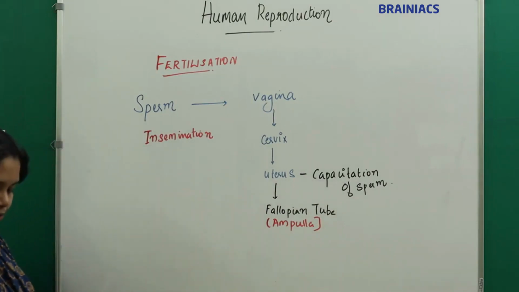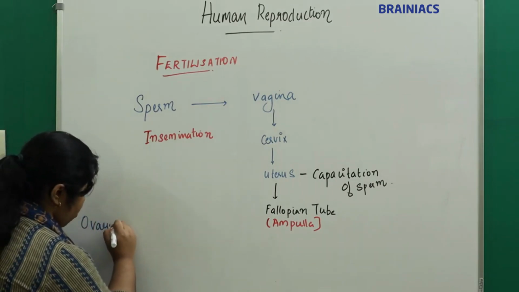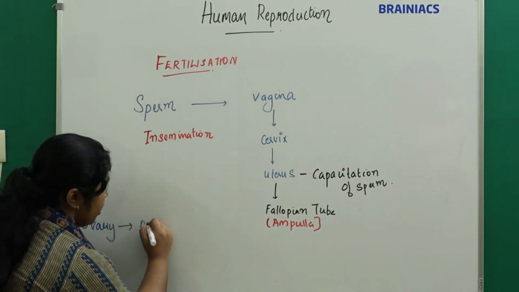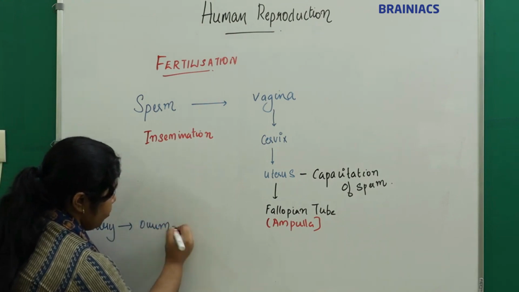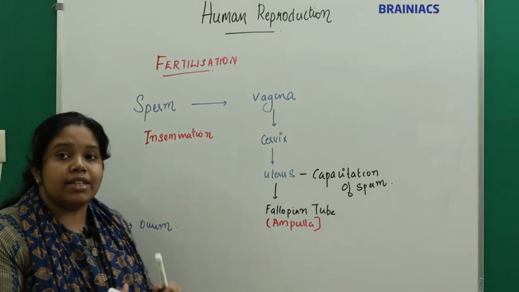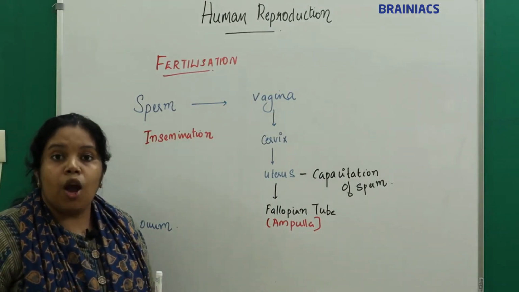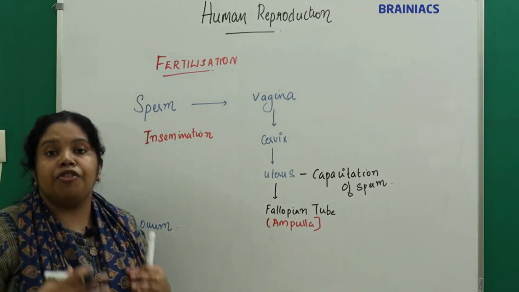Similarly, the ovum. Where is our ovum? Our ovum was in the ovary. Via the process of ovulation, the ovum is released from the ovary. This ovum is caught by which structure? It is caught by the fimbriae of the infundibulum of the fallopian tube.